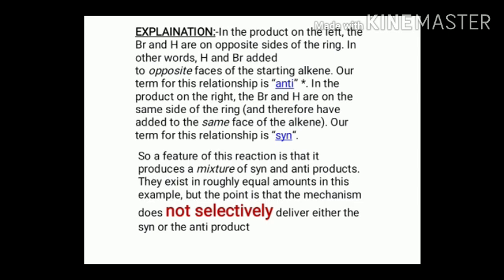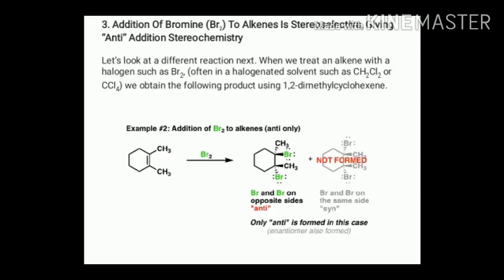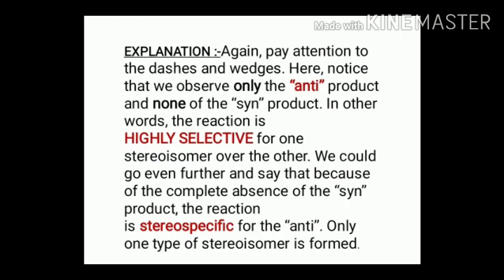But let us take another example, addition of bromine to an alkene. When bromine is added to 1,2-dimethylcyclohexene, only one type of product is observed, that is the anti product. Here we can see dashes and wedges. Dash means the group is on the opposite side, out of the plane, behind the plane. In the syn form, both are on the same side. So we see only the anti product is formed.